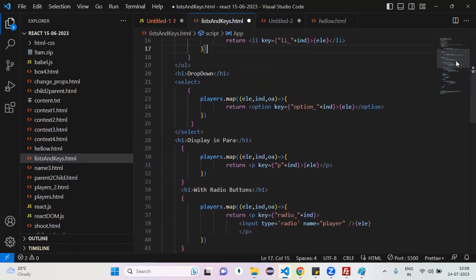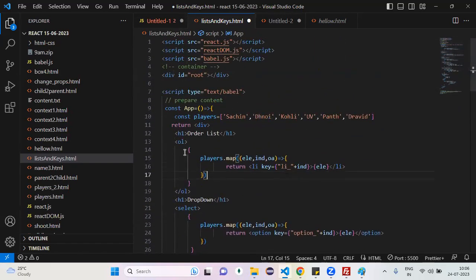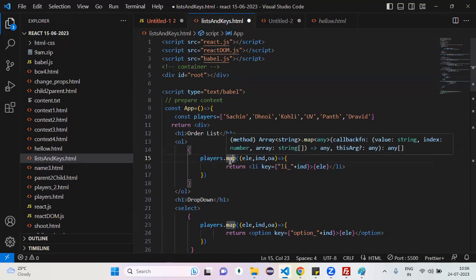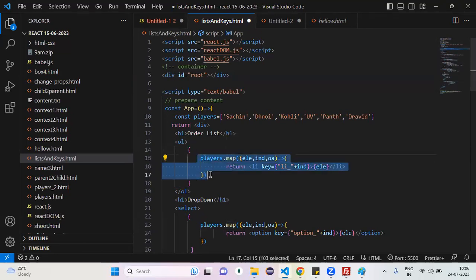And can you tell, if forEach also does the same as the map function, why can we not use forEach? Tell me, anyone. Because it is not returning anything. Nothing is there to render by expression. Okay, that is the reason. Go with map.